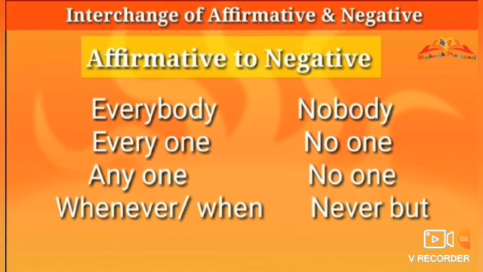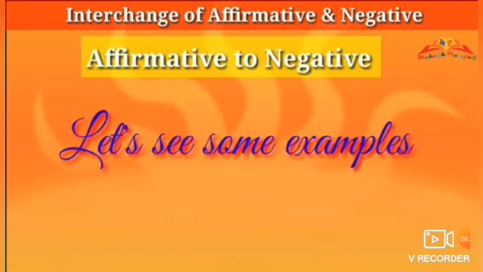Whenever you make such a change in the sentence, your sentence will become negative from affirmative. Okay? Now we will see some examples.